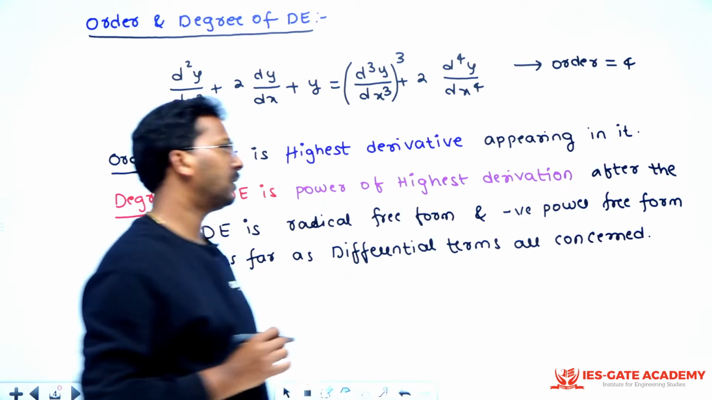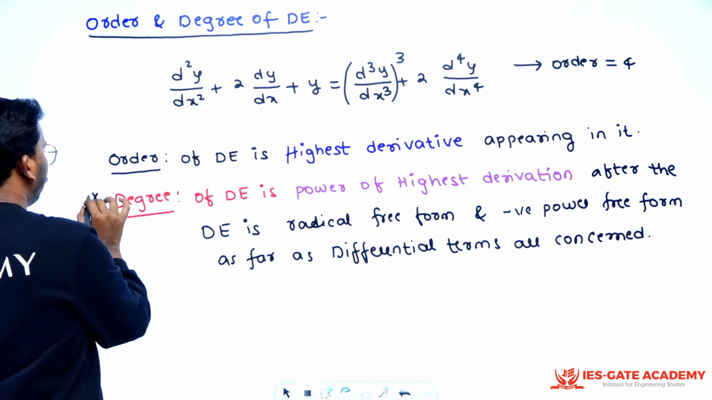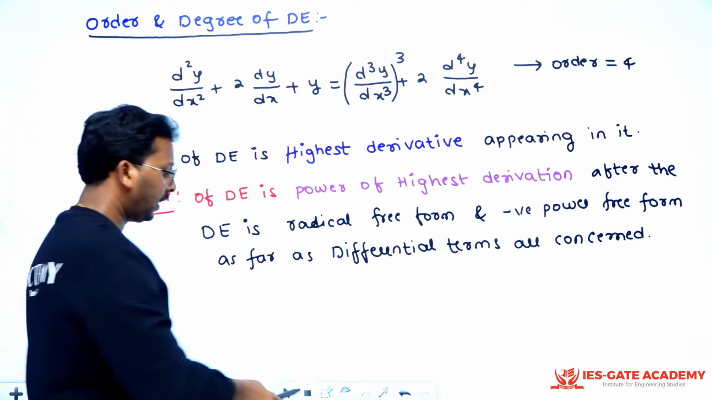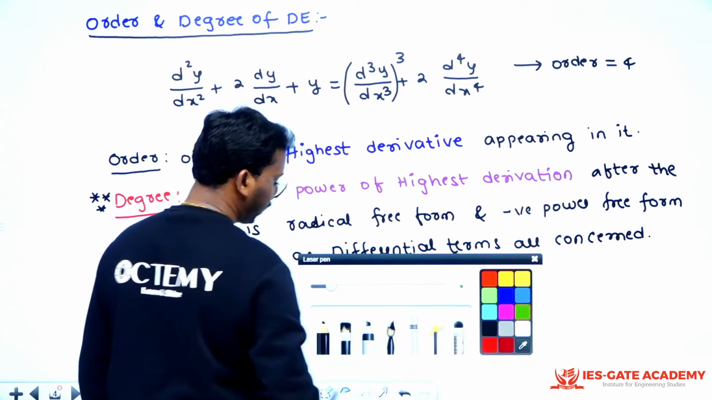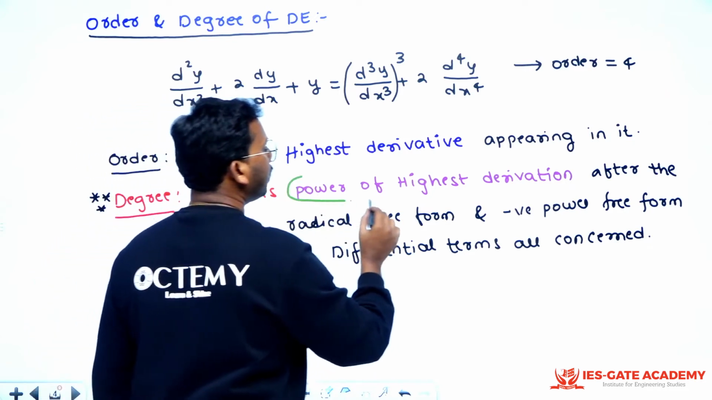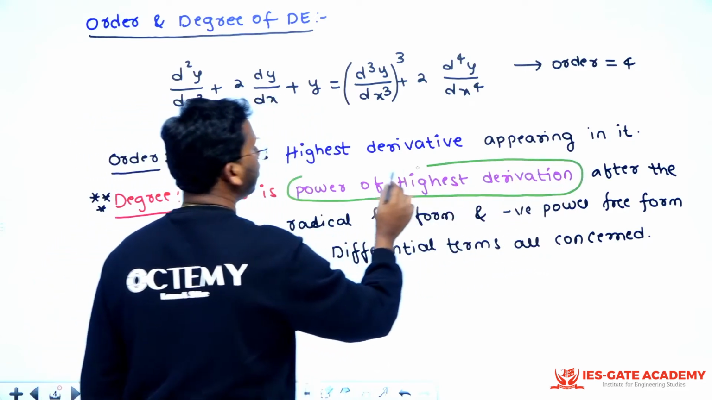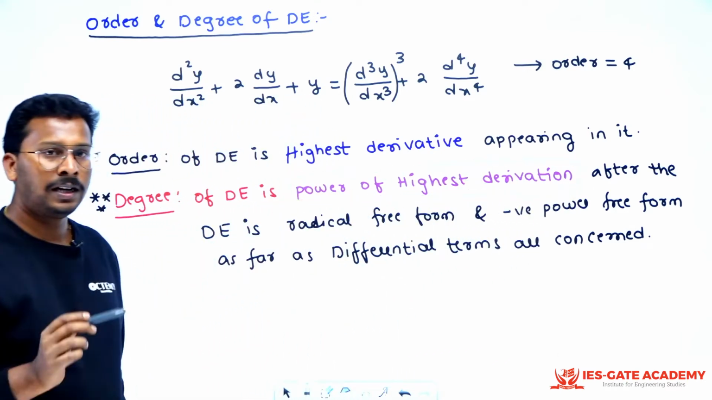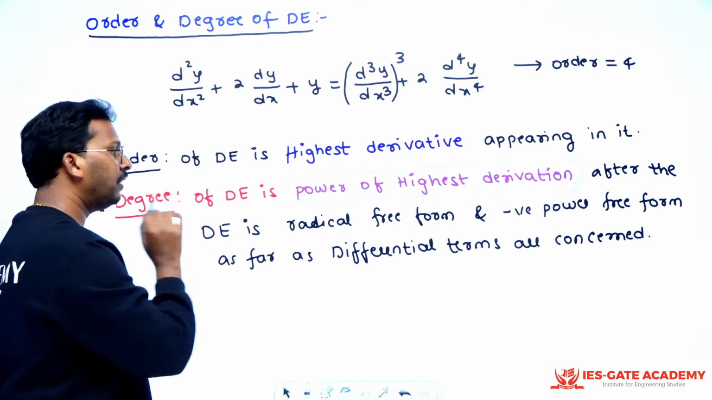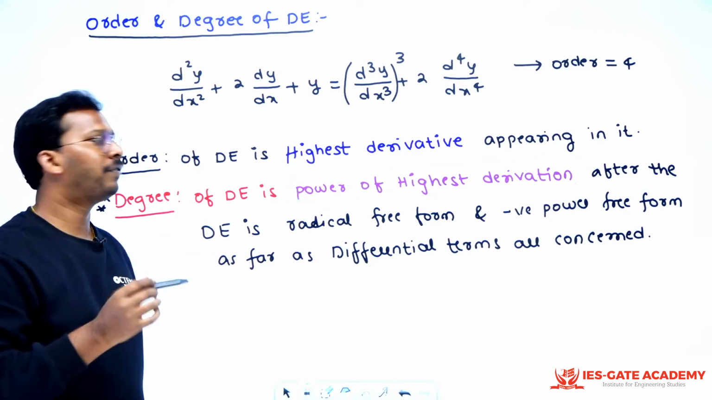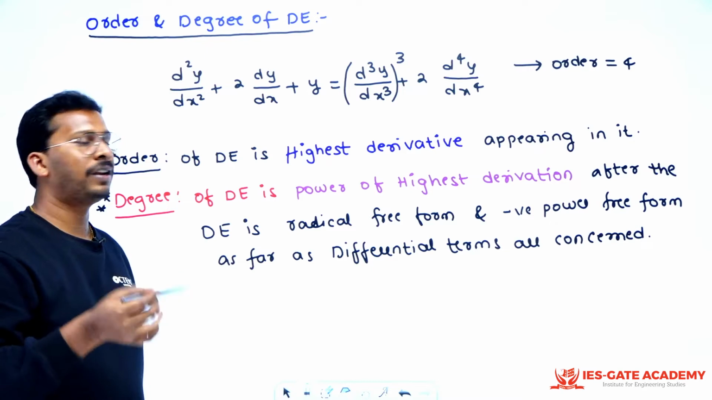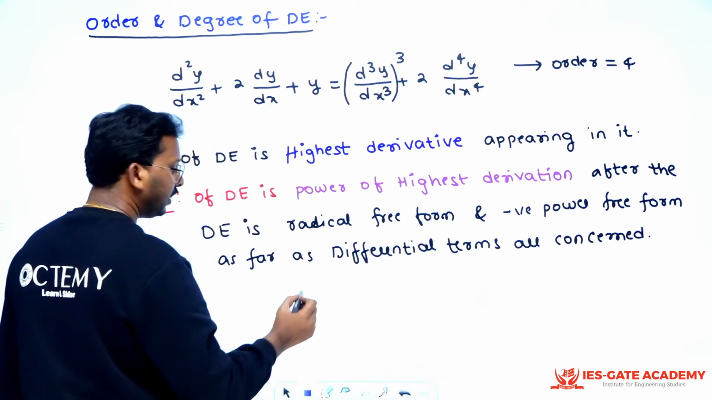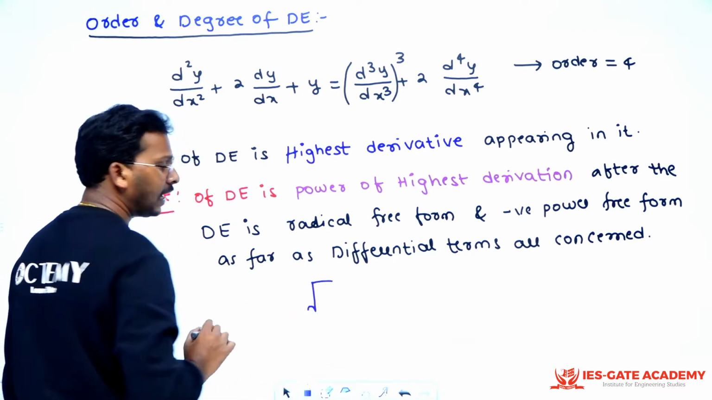Now let us try to understand this. Degree is kind of important, so pay special interest here. What is the meaning of degree? Degree is nothing but power. Power of what? Power of highest derivative. It is simply the power of highest derivative, right? But it says that after the differential equation is radical free form and negative power free form. What is the meaning of radical? Radical is nothing but this symbol we write. This is called radical, right?